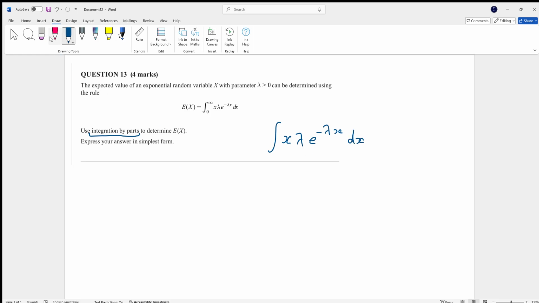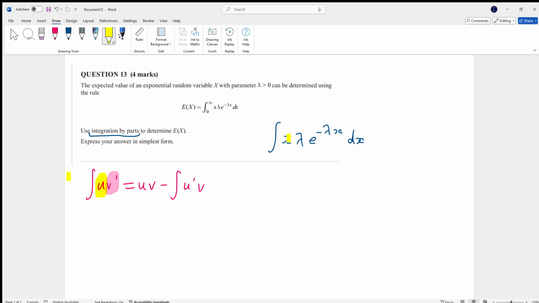Now, let's also look at integration by parts. Integration by parts is given by roughly this. It's like the reverse product rule, okay? Now, ideally, what we want to pick is a function that is going to differentiate quite easily and a function that's going to integrate quite easily. So, what you would pick for your u in integration by parts is a function that disintegrates. Okay, if you differentiate it a couple times, it'll turn to a constant.